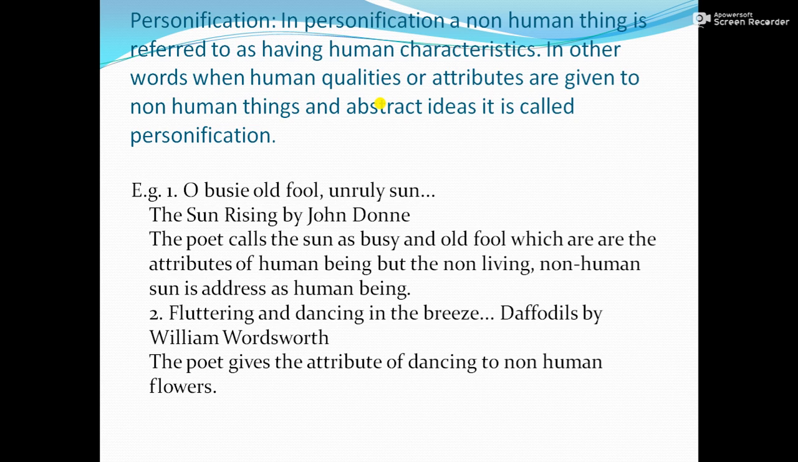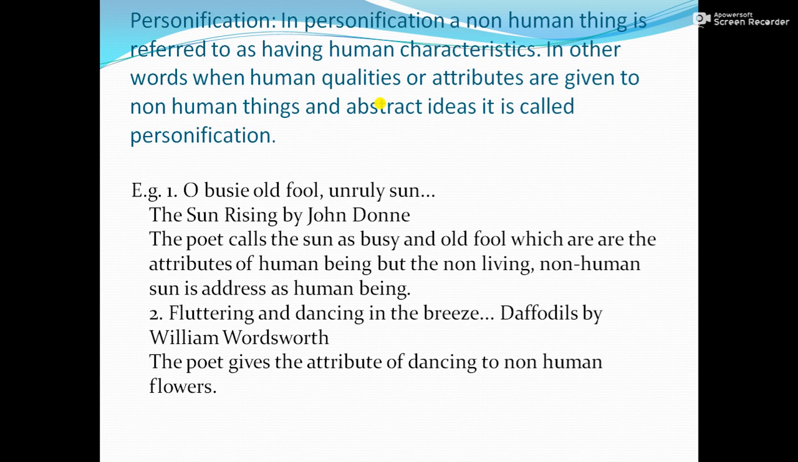In the first example, John Donne addresses the sun as, "Oh busy old fool, unruly sun." This is quite shocking personification, because he begins his poem, The Sun Rising, a metaphysical poem, by calling the sun busy, that is, here it means interfering, old, and most shockingly, fool. He calls the sun a fool. So, being busy, being interfering, being old, and especially being a fool, and unruly.